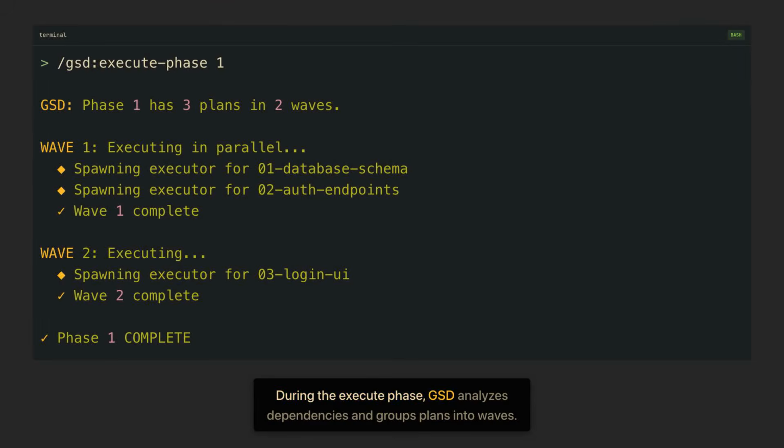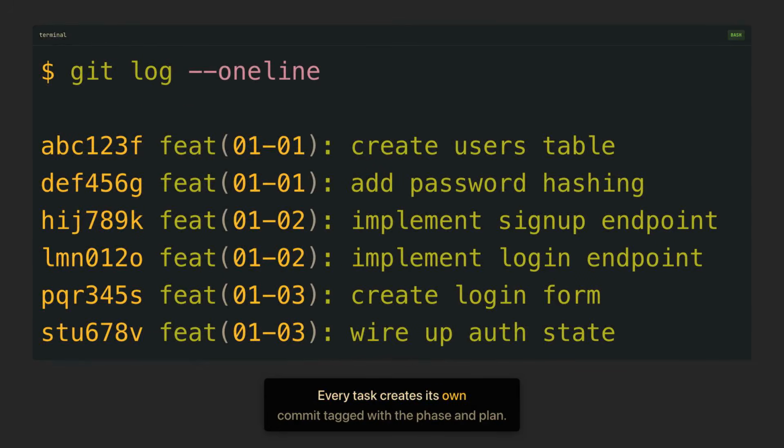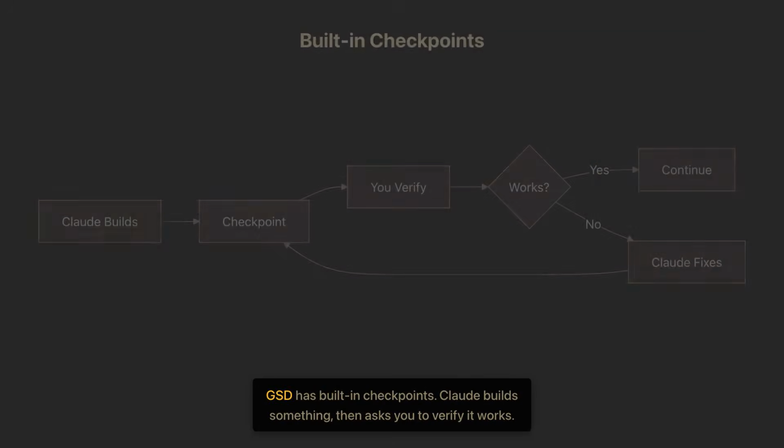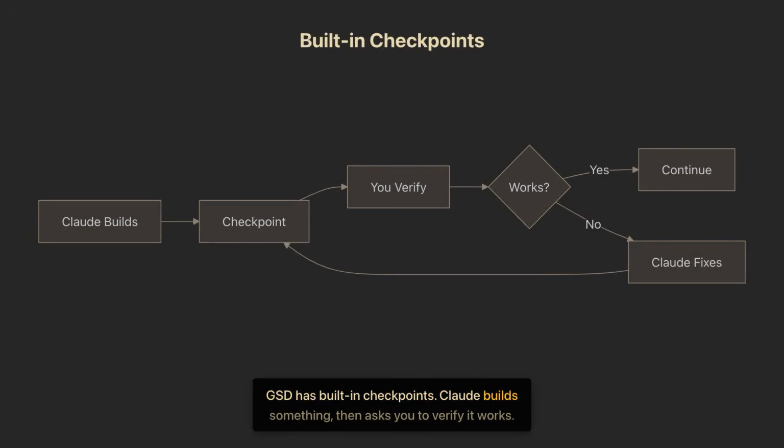During the execute phase, GSD analyzes dependencies and groups plans into waves. Every task creates its own commit tagged with the phase and plan. GSD has built-in checkpoints. Claude builds something, then asks you to verify it works. It's a structured feedback loop. You tell it what's working and what isn't. Nothing ships without your approval. The AI does the work, you make the calls.